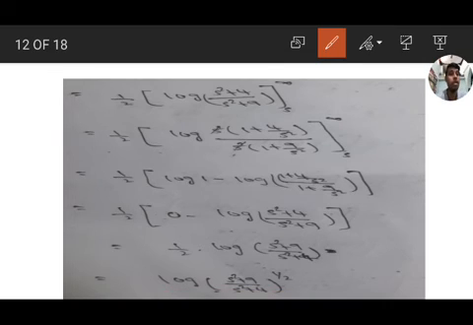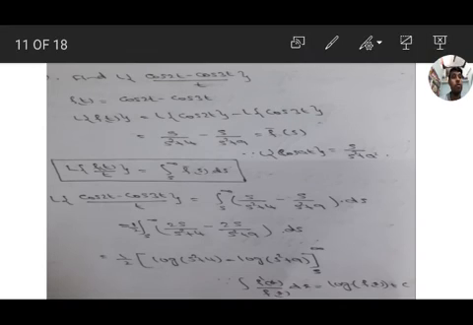Write down the formula as early as possible. We will move to the next problem.